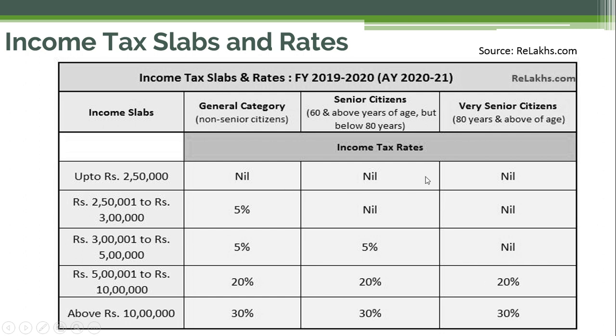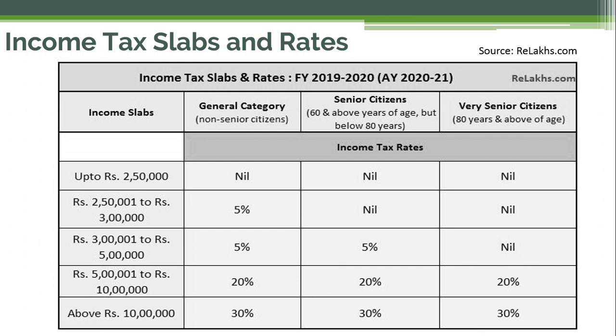So after the first income slab, that is nil for all three categories, we have the same slab rate combined for the general category, senior citizens and very senior citizens, that is 20% for the income slab of 5 lakh 1 to rupees 10 lakh. And if you have income above rupees 10 lakh, then again 30%, that is flat for all these three categories, will be applicable to you.